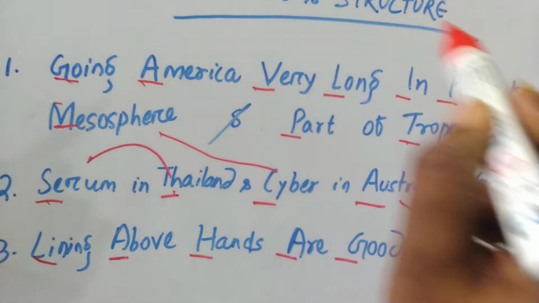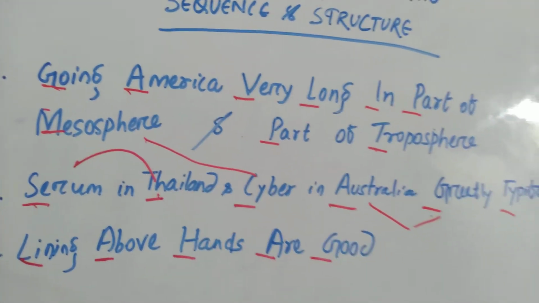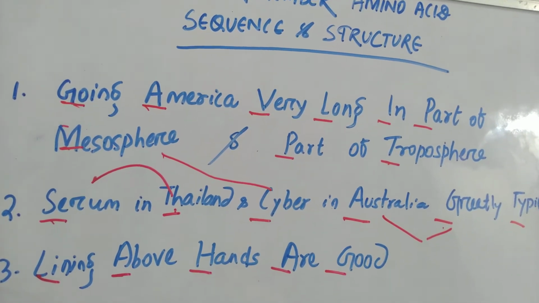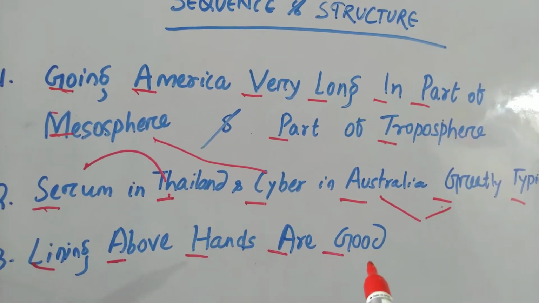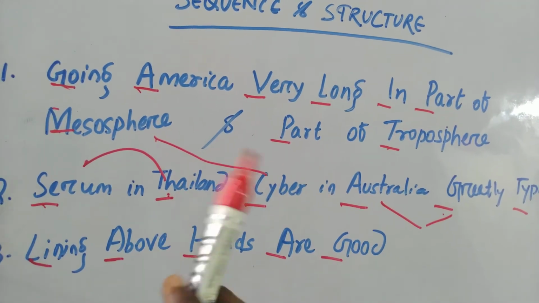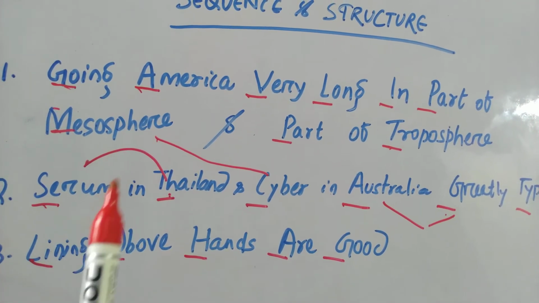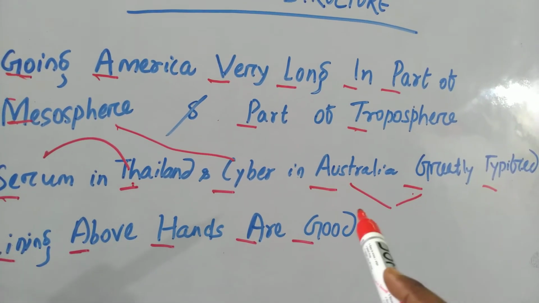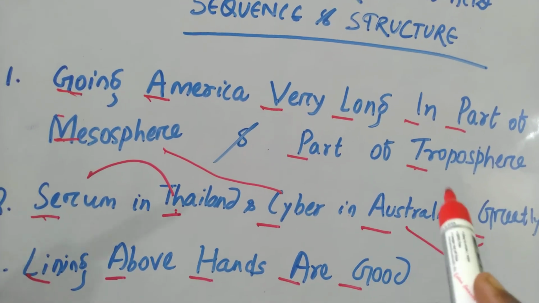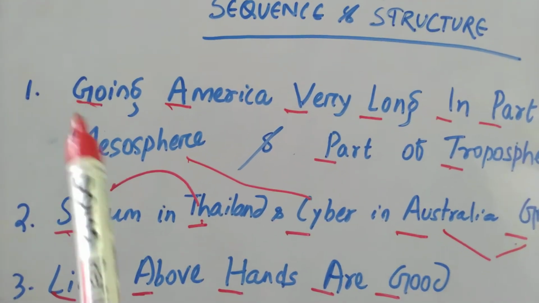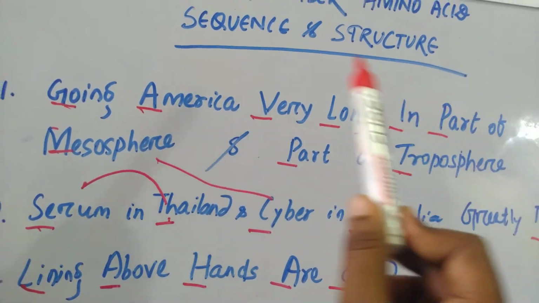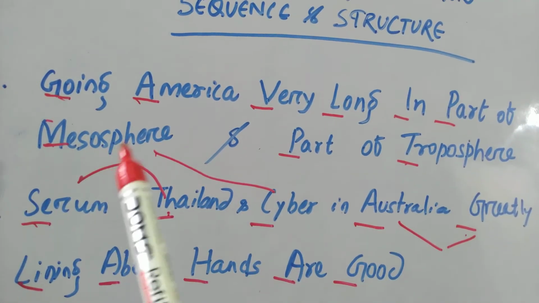So like this you can connect and remember the whole set of amino acids: how to remember the structure, how to remember the sequence, which are the positively charged amino acids, which are the negatively charged amino acids, which are sulfur containing, which are hydroxyl group containing, which are amide group containing, which are aromatic group containing, and which are non-polar, that means they do not have any charge, that is, going America very long in part of mesosphere and part of troposphere.